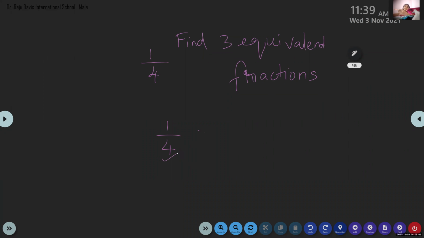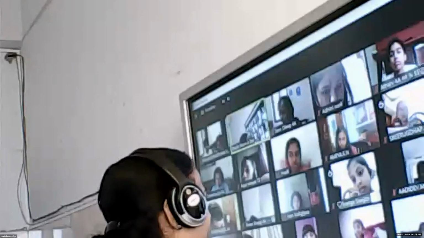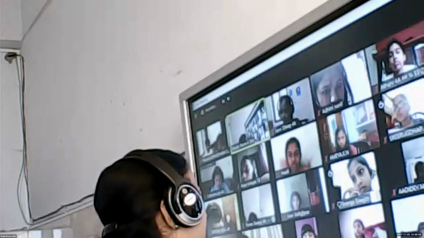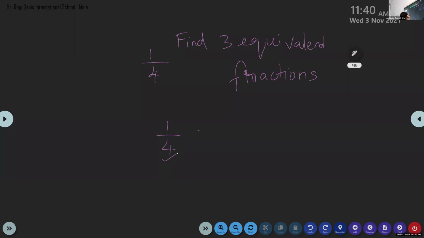Ma'am, can I? Yes, who can give me the answer? Yes. Sribhadra: 1 by 4, 2 by 8, 3 by 12. Again, I had to write 1 by 4 here. Yes, Sribhadra, louder. It was not audible. 1 by 4, that is the question.